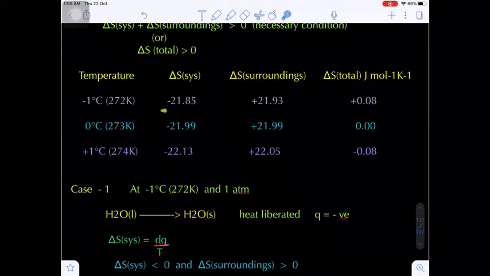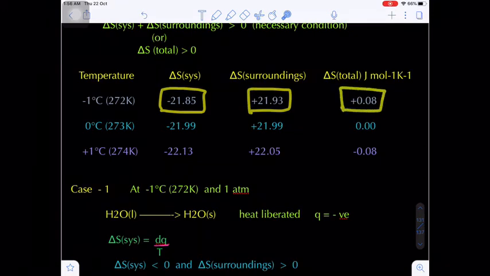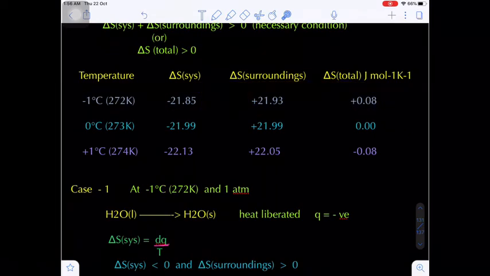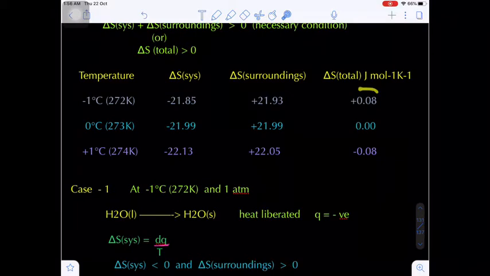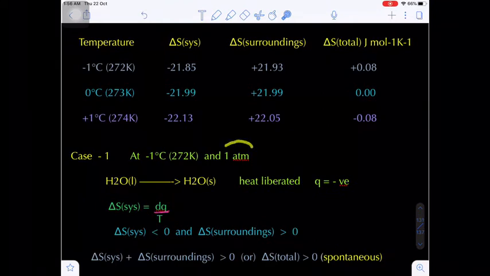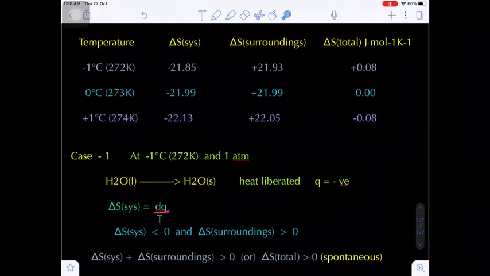Now you see here the system entropy value is negative, the surrounding entropy value is positive, but the overall entropy value is positive. That means this is a condition for spontaneity, because the overall entropy should be positive. At atmospheric pressure, it is always assumed to be constant. Even if the pressure is not given, we have to consider atmospheric pressure.